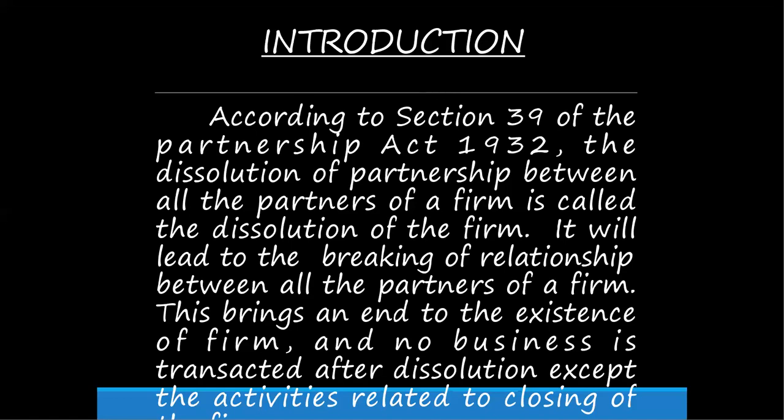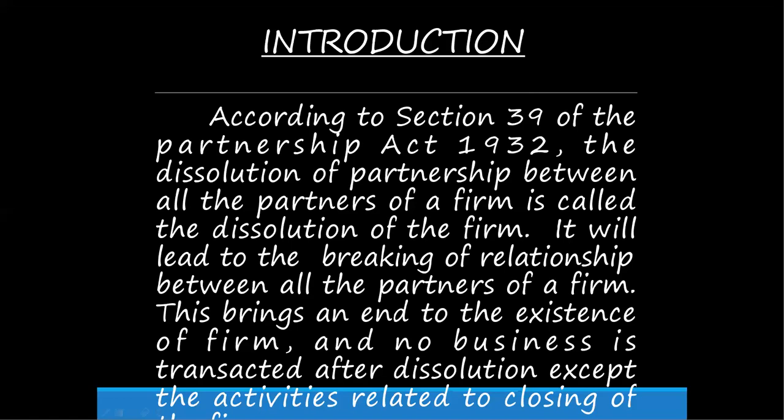definition. Without theory, you cannot do your dissolution sum. So, the theory part is very important. According to Section 39 of the Partnership Act 1932, the dissolution of the partnership between all the partners of a firm is called dissolution of the firm. And this word is very useful to understand what I try.